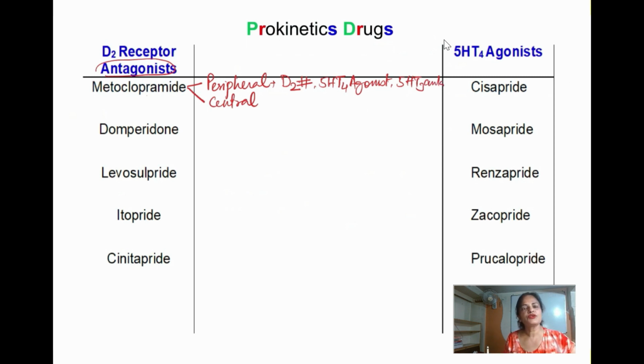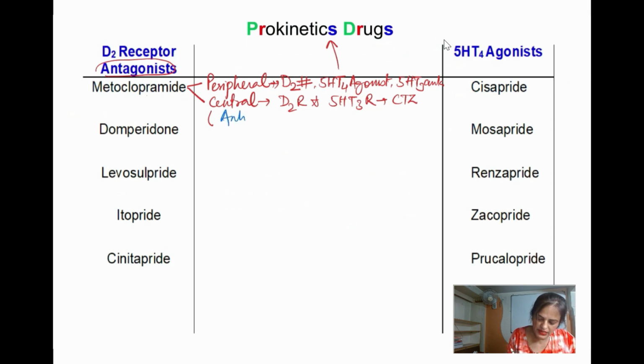By this it is going to exert the prokinetic action. Now metoclopramide also has the central action. Centrally also it is going to block the D2 receptor and 5-HT3 receptor, which are present on the CTZ. By this it is going to exert what? It is going to exert the antiemetic action.